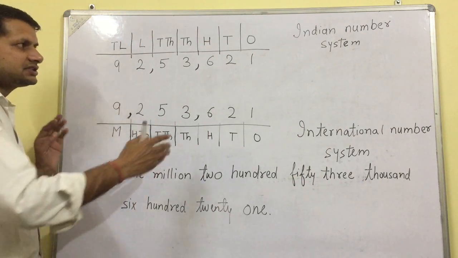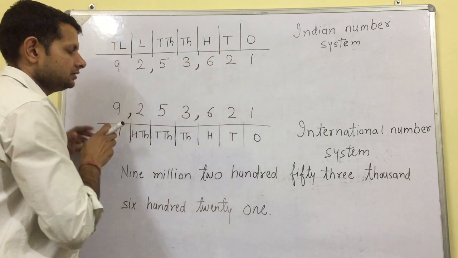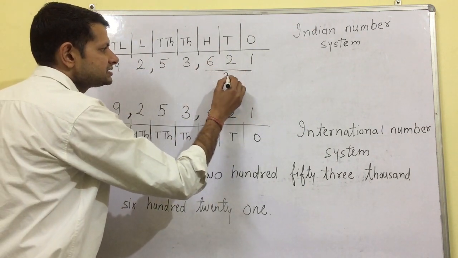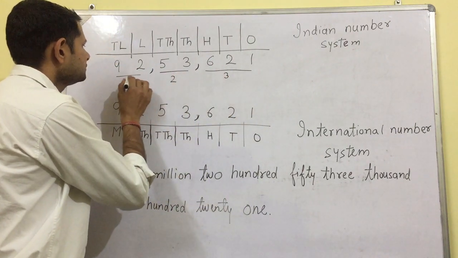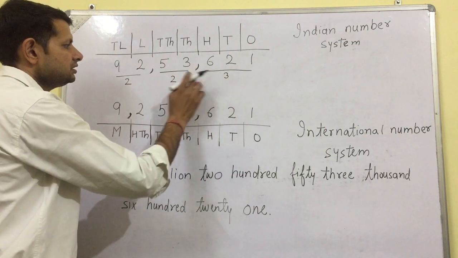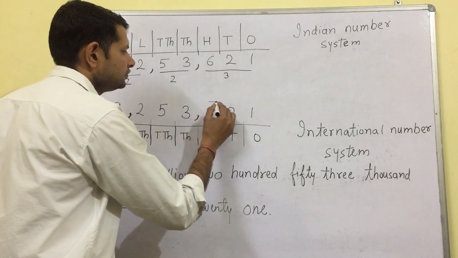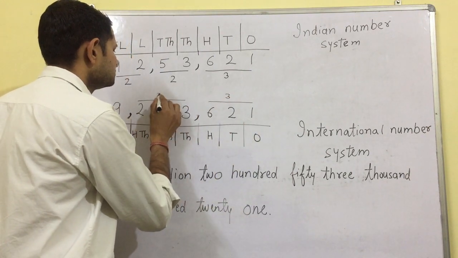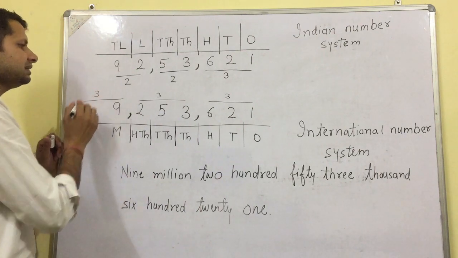In Indian number system we move like this: 3 digits, 2 digits, 2 digits, 3, 2, 2. But in international number system we move like this: 3, 3 and again 3.